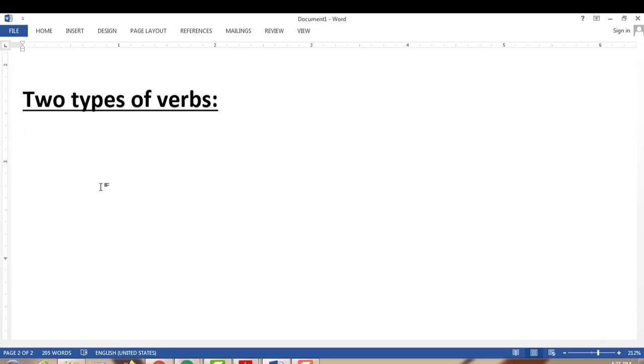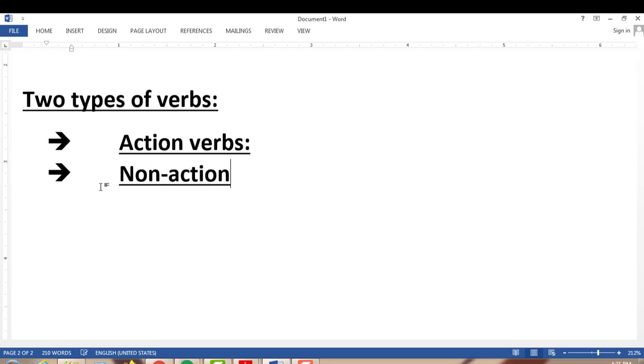Okay, there are two types of verbs. First, action verbs. Next one, non-action verbs. So, first one, let's talk about action verbs. What are they?